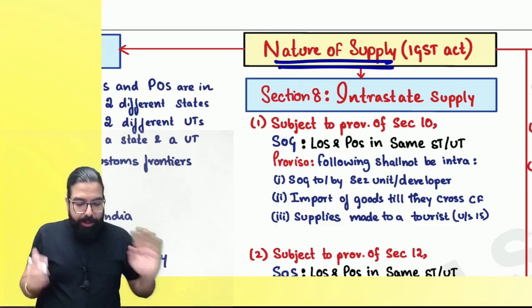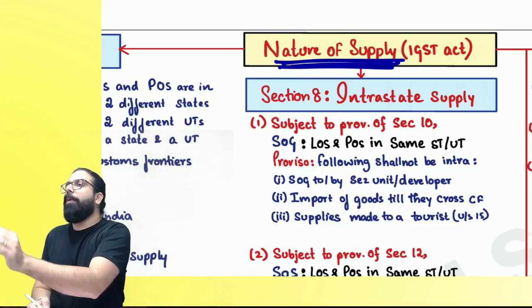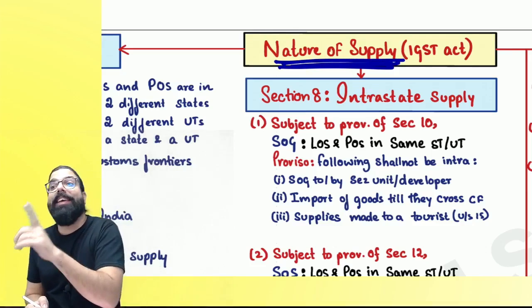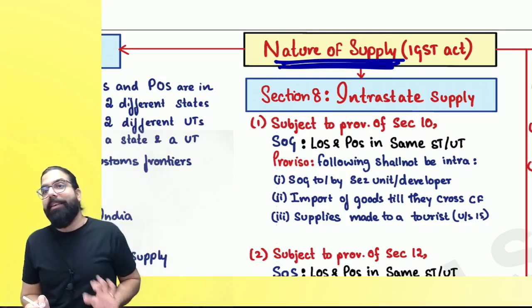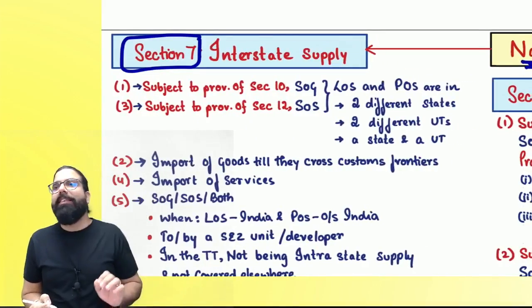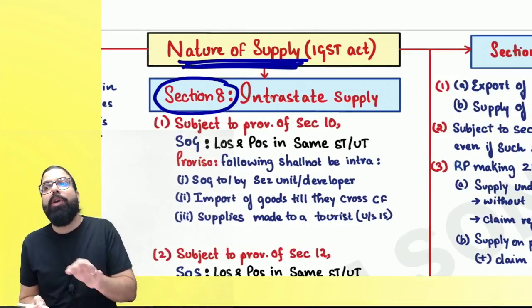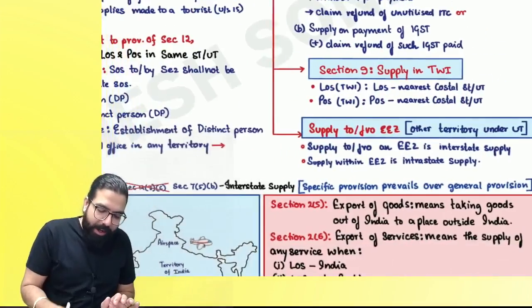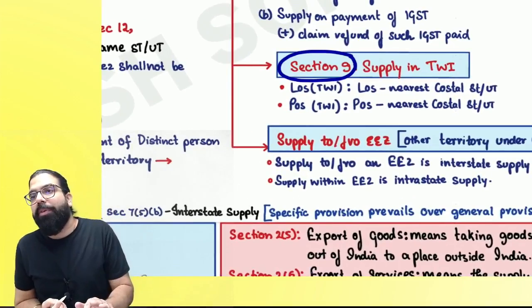Everyone over here now. Nature of supply. When you talk about the nature of supply chapter, we are going to speak about the IGST Act. Remember one thing. Section 7 of the IGST Act talks about interstate supply. Section 8 talks about intrastate supply. Section 9 talks about supply in territorial waters of India.